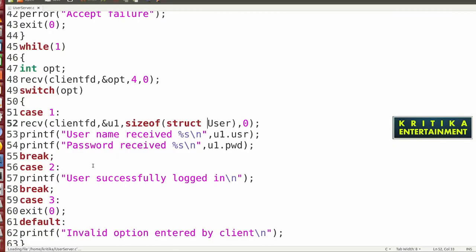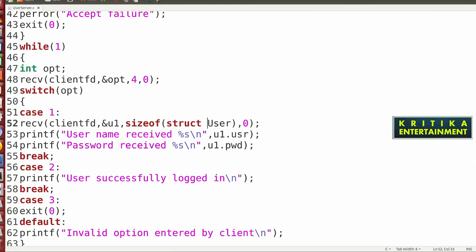So here client password P1 and sizeof struct user 0, username received USR 1 and password received this. So I will do one thing. Here I'll write user 1, struct user 1, then this is user 1 and password is user.